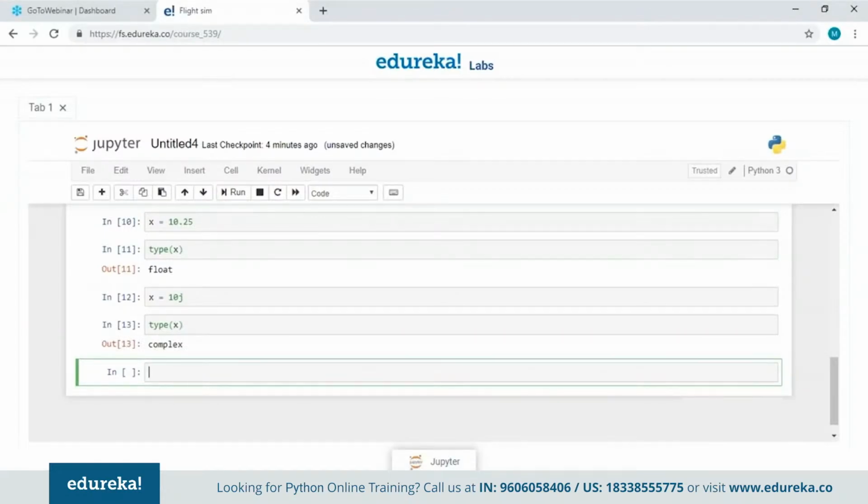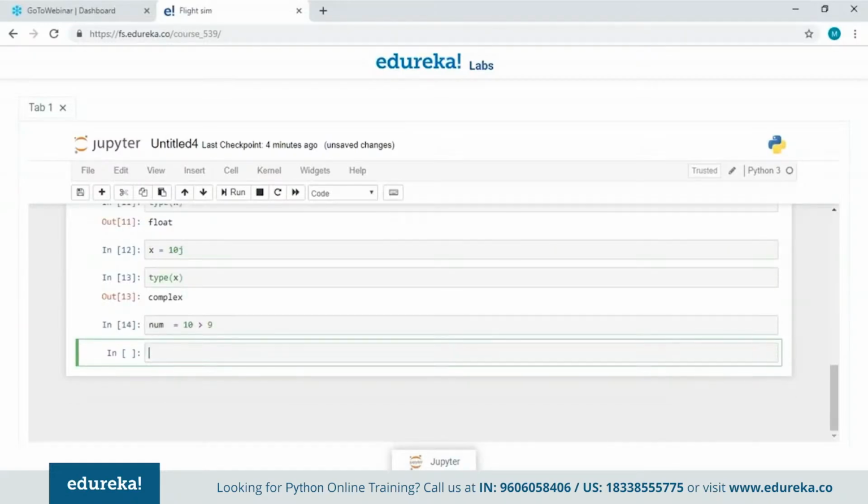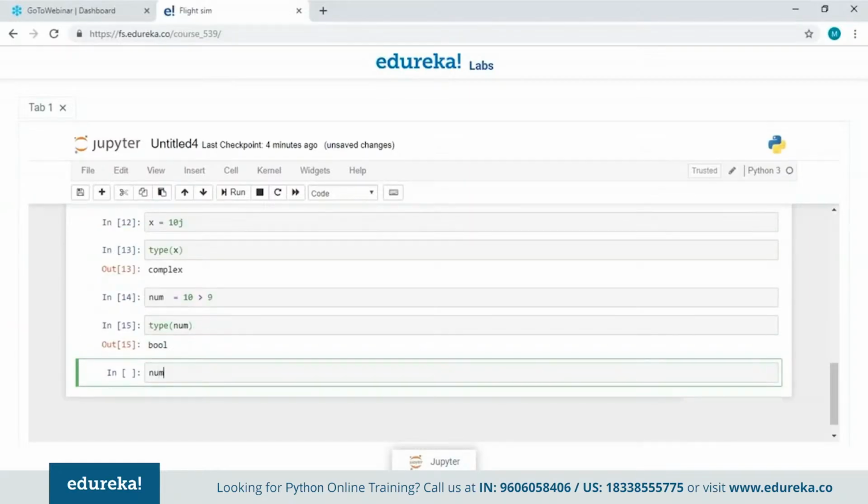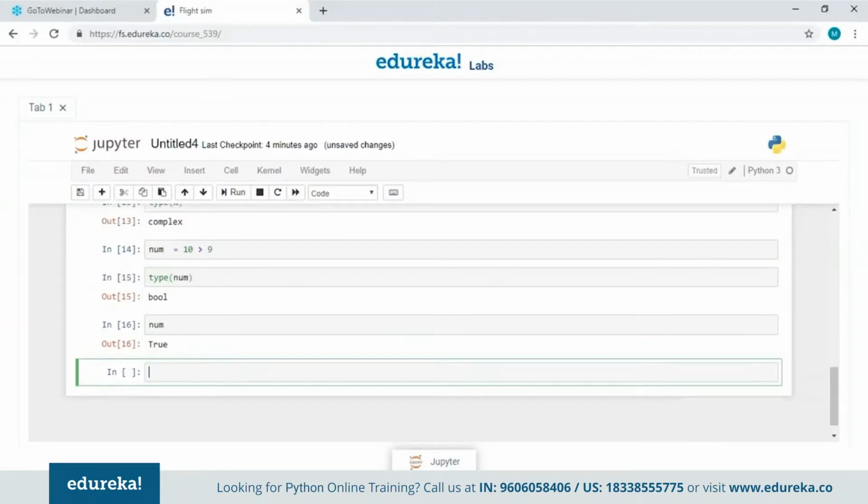To understand the boolean variable, let me take another variable. Now I'm going to check if 10 is greater than 9 or not. So when I check the type of this variable here, it is going to show me that it is a boolean. And when I print this value, it is either going to show me true or false. Since 10 is greater than 9, it is showing true as output. So this was all about numerical data types.